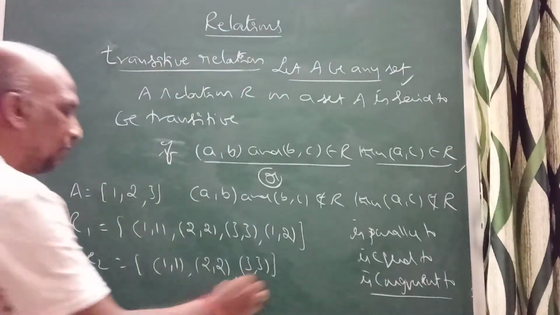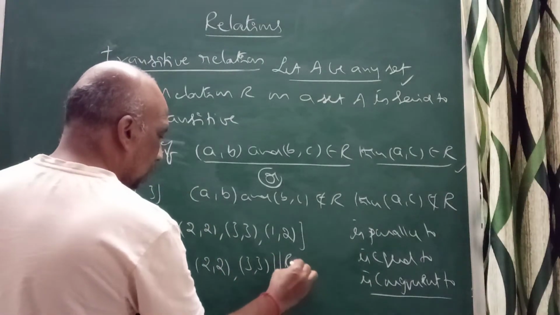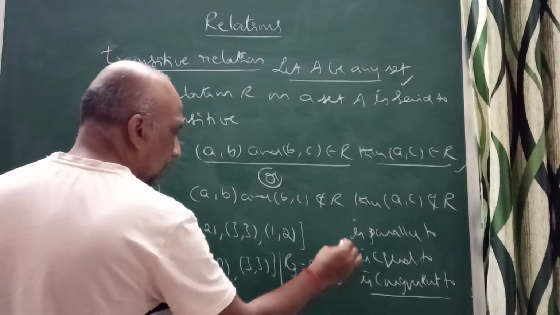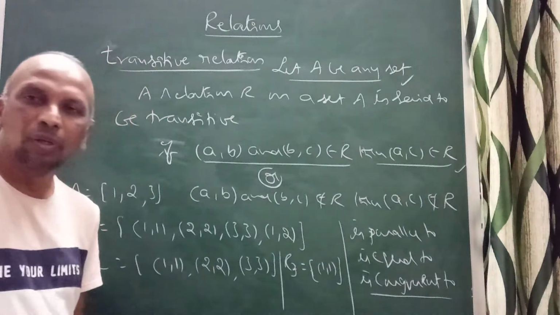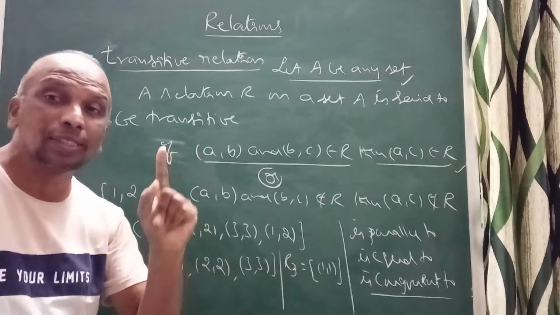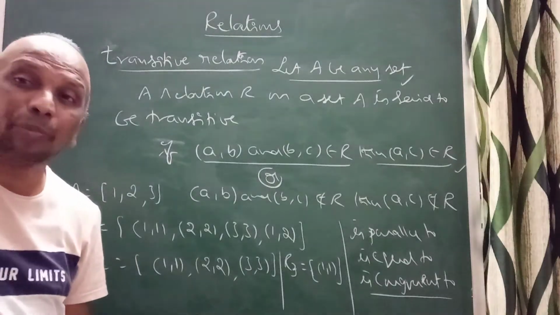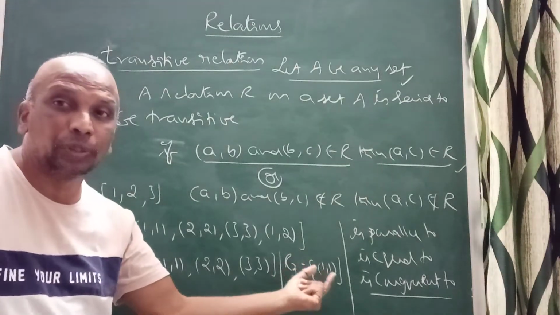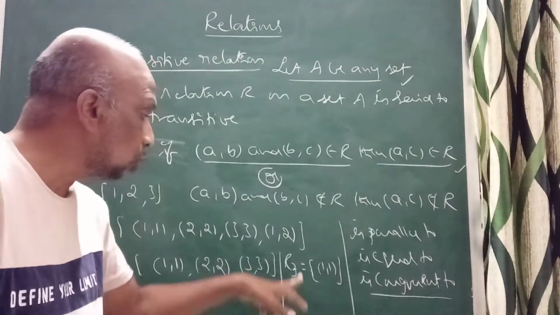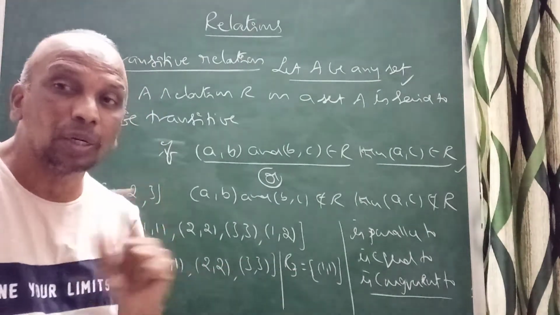For example, if we take R3, R3 is equal to the singleton {(1,1)}. What about this? Is it reflexive? No. (2,2), (3,3) is missing. So R3 is not reflexive since (2,2), (3,3) are not there. (2,2), (3,3) doesn't belong to R3. So R3 is not reflexive.